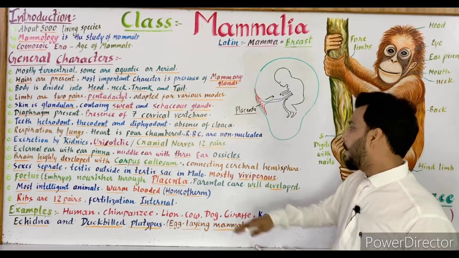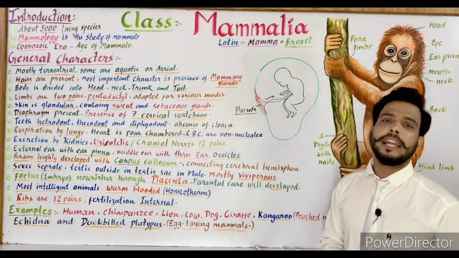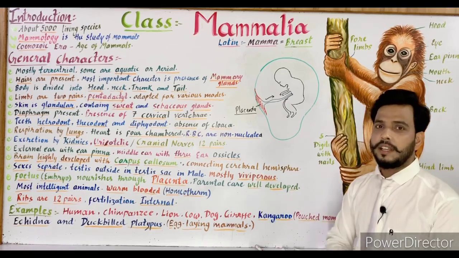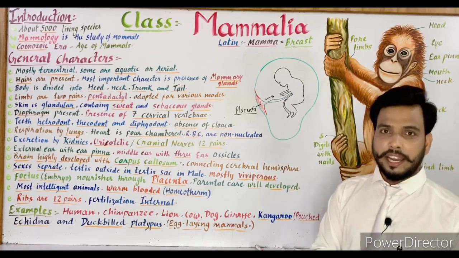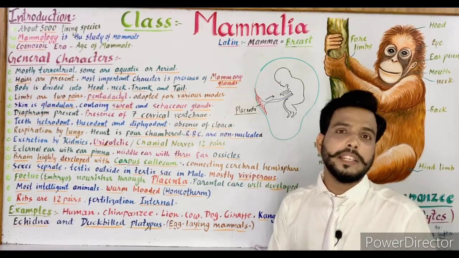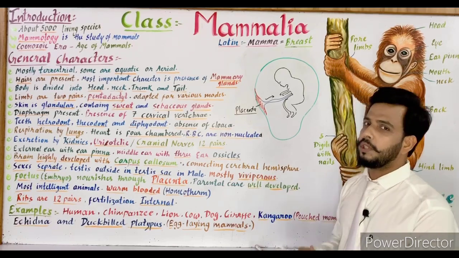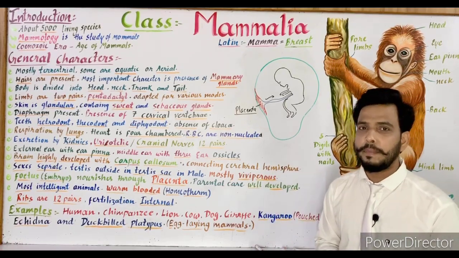Now the next is that parental care is well developed. As we know, mammals take care of their young ones, and taking care of young ones is known as parental care. It is well marked in all the mammals, as they make shelter for their young ones. So the parental care is well developed in the mammals.